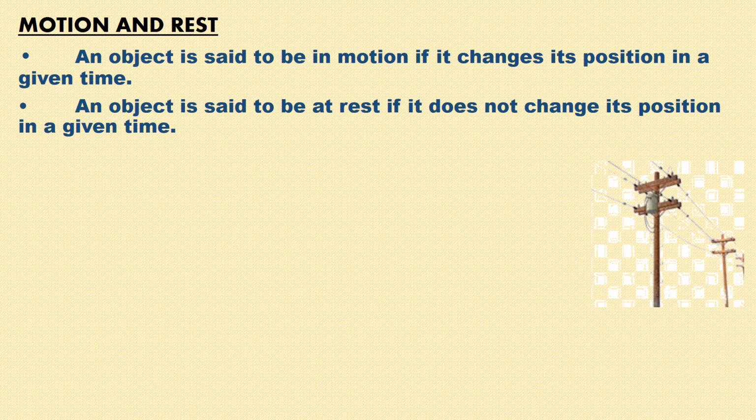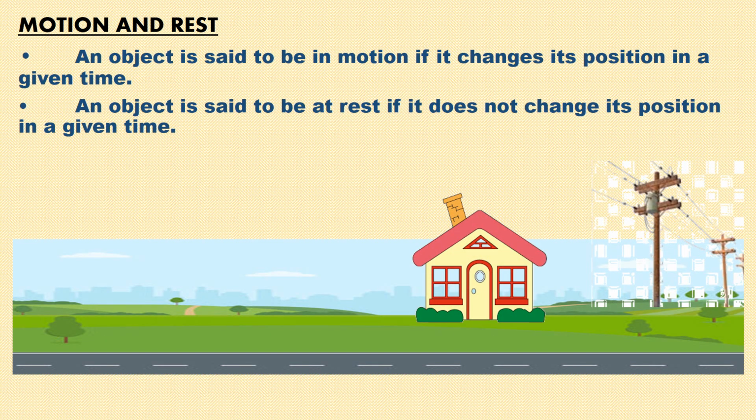So let us take an example. This is an electric pole. It is fixed at a point. It does not change its position with respect to time. So it will be in the state of rest. You can see this house. This house is also not changing its position. So it will also be in the state of rest. Now what about this car? For the time being, it is at rest.